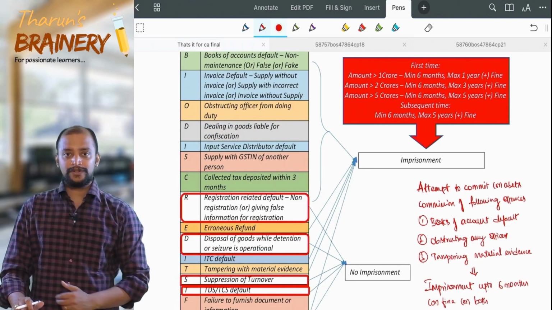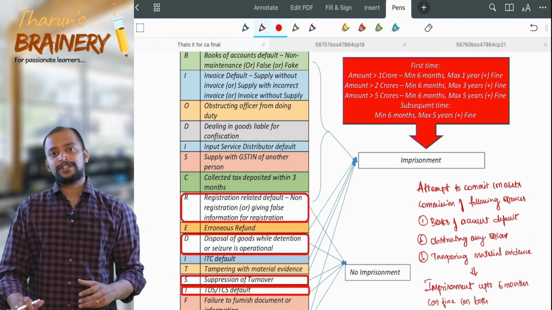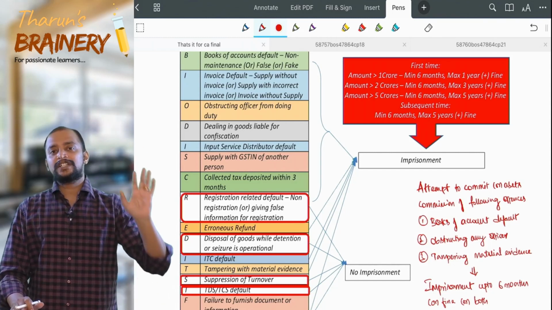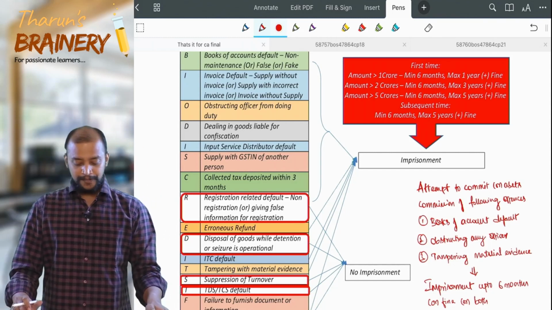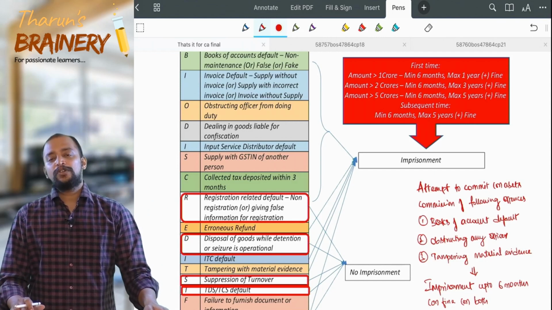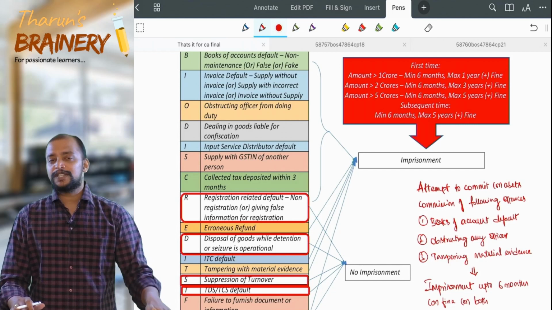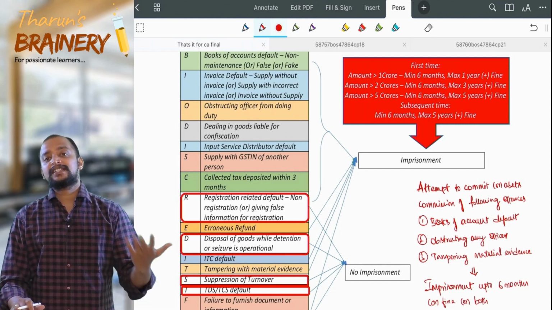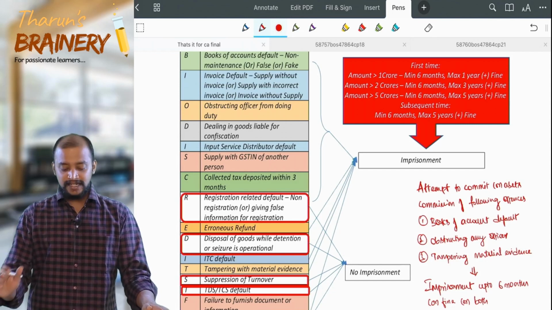You are storing those goods, or you are transporting those goods, or you are the person who is the owner of those goods. So dealing in goods liable for confiscation. Then input service distributor default. You have to distribute some credit with respect to the input services ITC that you have availed, and you distribute it in excess. So in that case, ISD default.